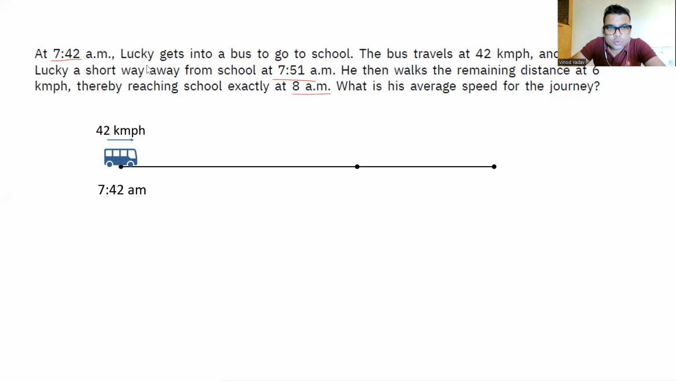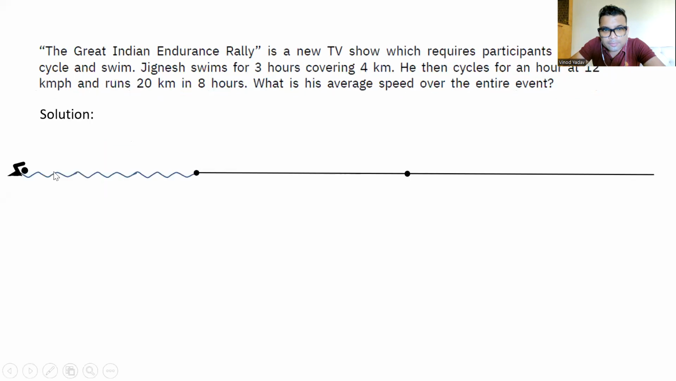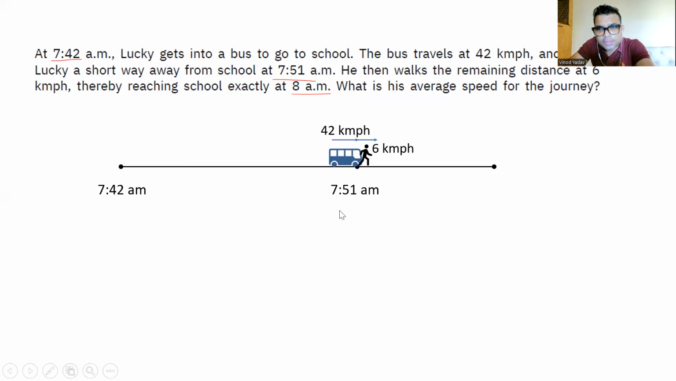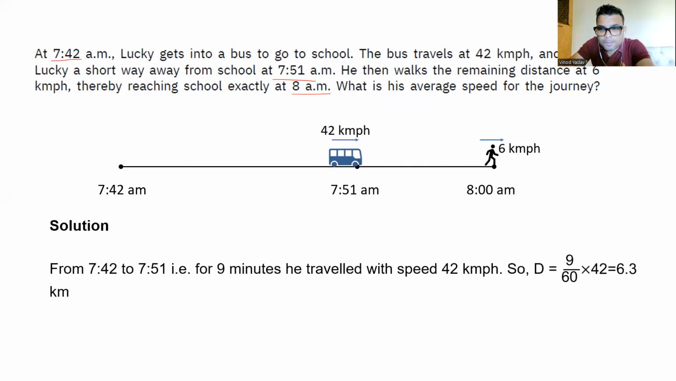Average speed. So total distance upon total time. So 7:42 he started, he reached at 7:51. The speed was 6 km per hour walking. Earlier speed was bus car speed was 42 km per hour. And then he walked. Reached at 8 a.m. So normal method. Yeah, 7:42 to 7:51.